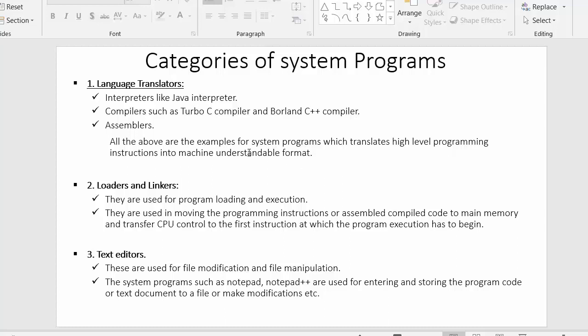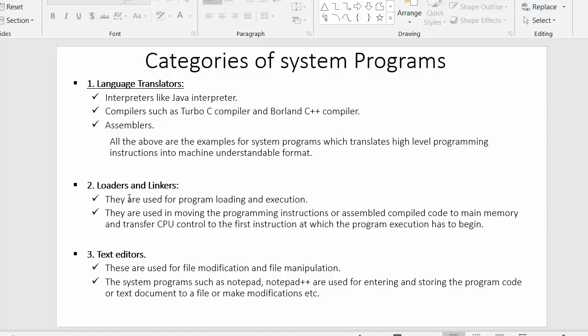The responsibility of a language translator is to translate high level programming language into the format which the machine can easily understand.